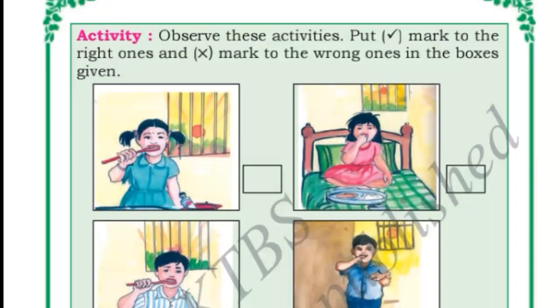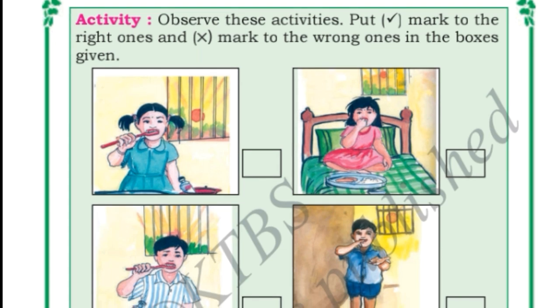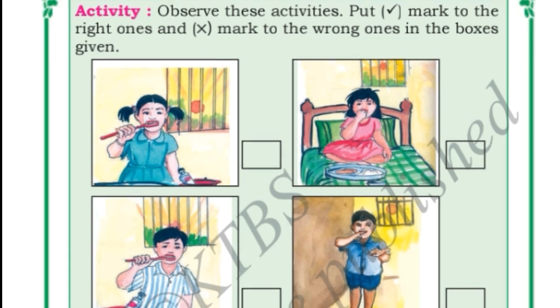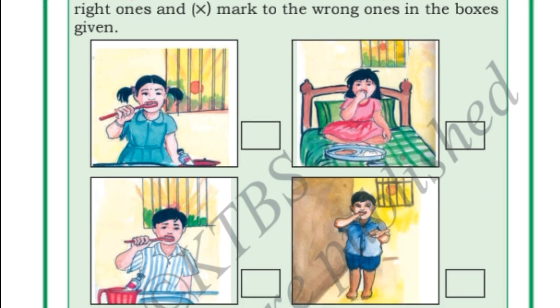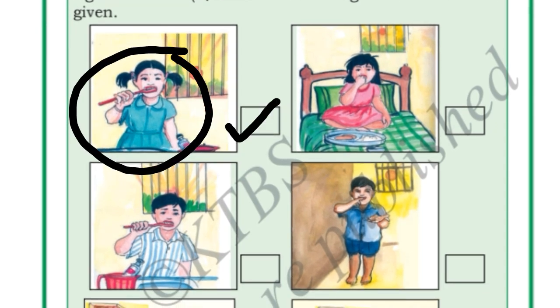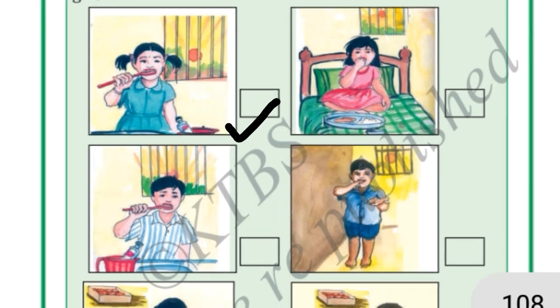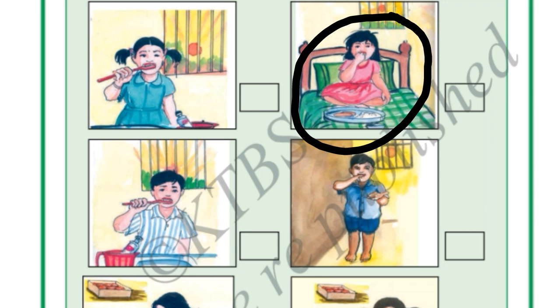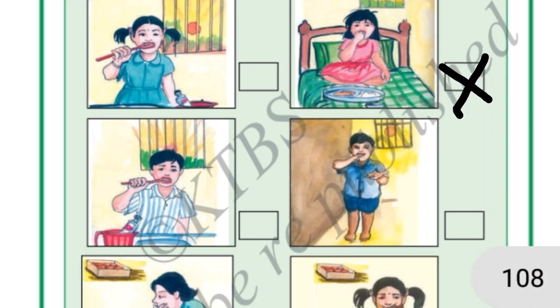Okay, see here children, some activities are there. We need to observe these activities and put a right mark for the right one and a wrong mark for the wrong one in the given box. See, in the first picture, a girl is brushing her teeth. Is it correct or wrong? It is a very good thing, so we will put a right mark here. In the second picture, a girl is sitting in bed without brushing her teeth. This is a very wrong thing. We should put a wrong mark.